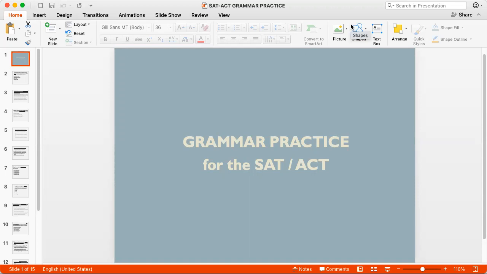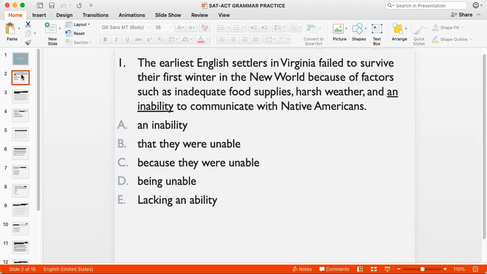This would work for both the SAT and the ACT. We look at individual questions, individual sentences with mistakes in them, and we'll have some options and we'll try to correct the mistake. So let's begin.